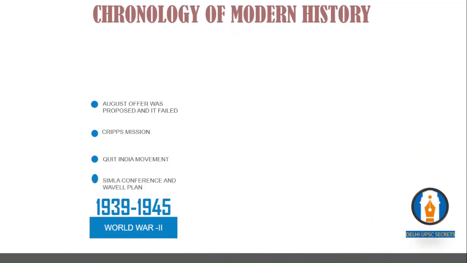Later, after the Quit India Movement, on 25th June 1945, there was a meeting between Lord Wavell and all the major political leaders of British India, including Mahatma Gandhi ji and Muhammad Ali Jinnah as well. So, in the Shimla Conference of 1945, they wanted to discuss the Wavell Plan. Between 1945 and 46 is the era where Indian people start having their own constitution.